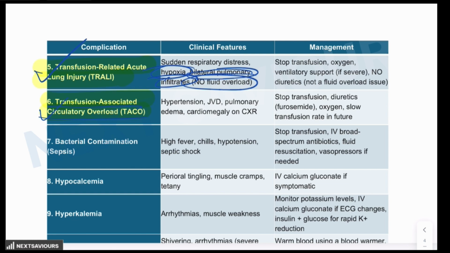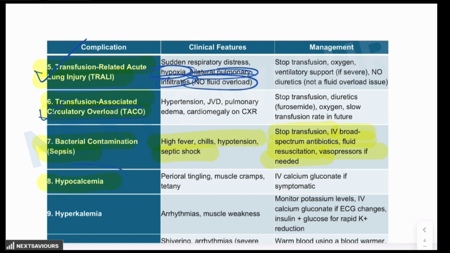Now, if you go back to the table, there are other immediate transfusion reactions also. There could be a bacterial contamination leading to sepsis, because of contaminated blood products, particularly the platelets, which is evident as high fever, chills, hypotension, septic shock, and the management is stop the transfusion, continue IV broad spectrum antibiotics, fluid resuscitation, or vasopressors if at all required.